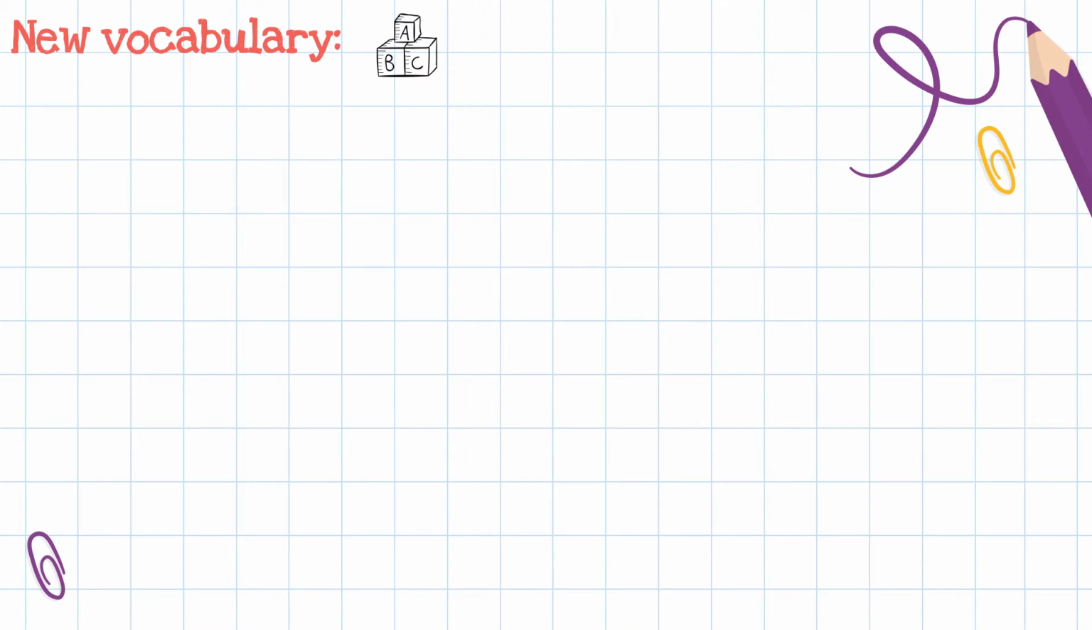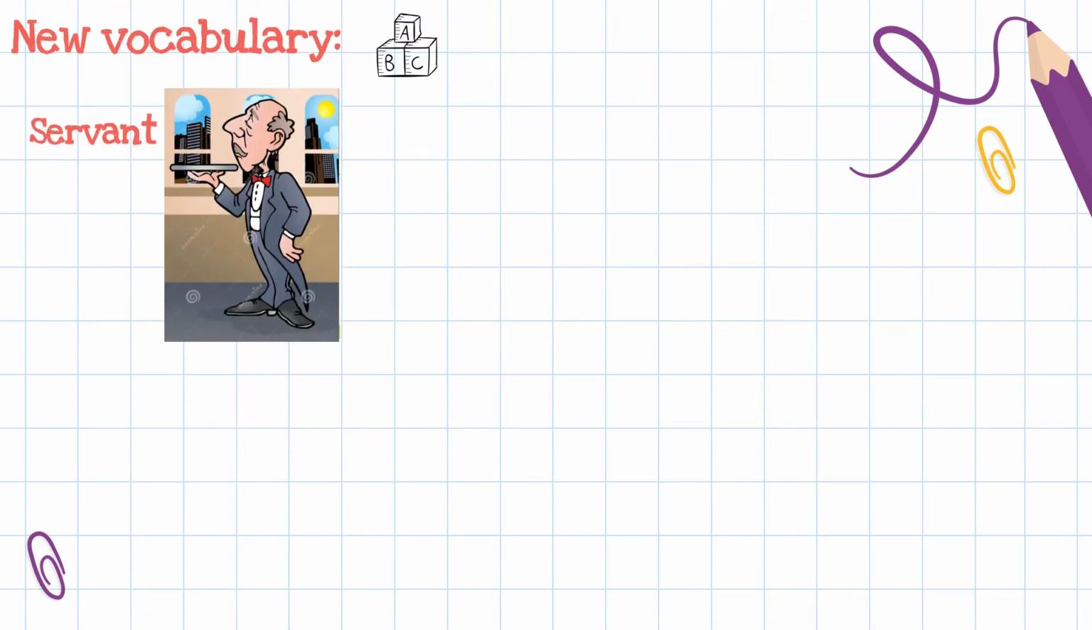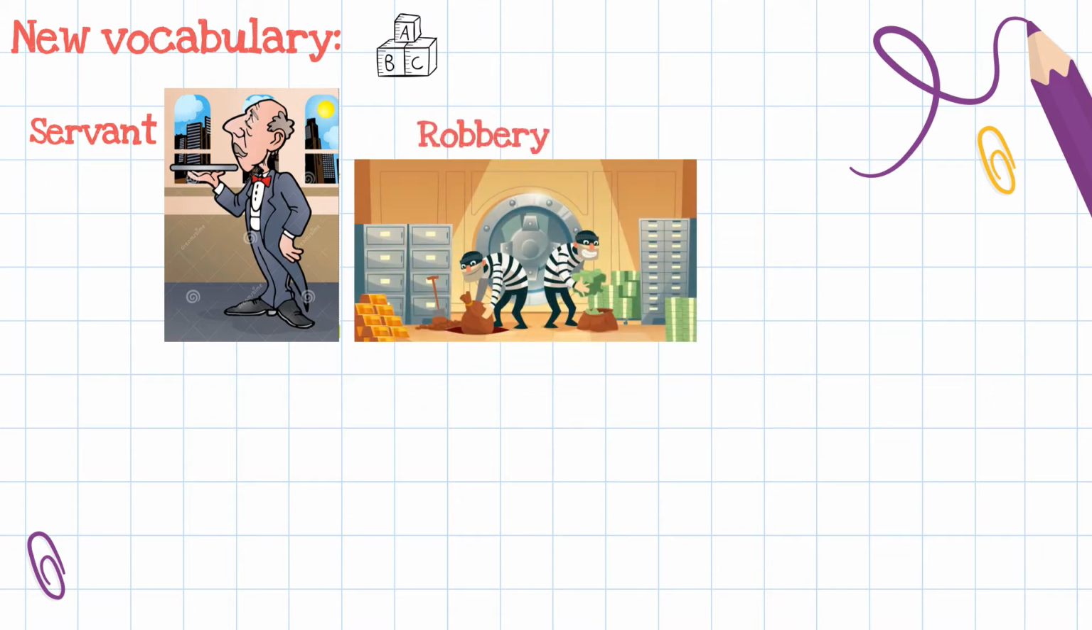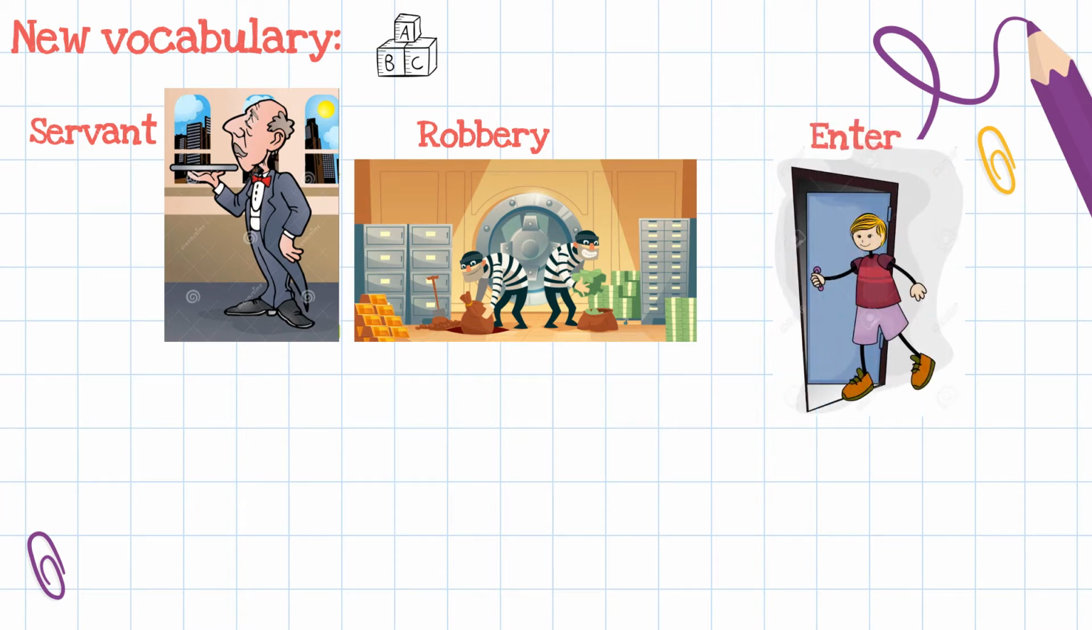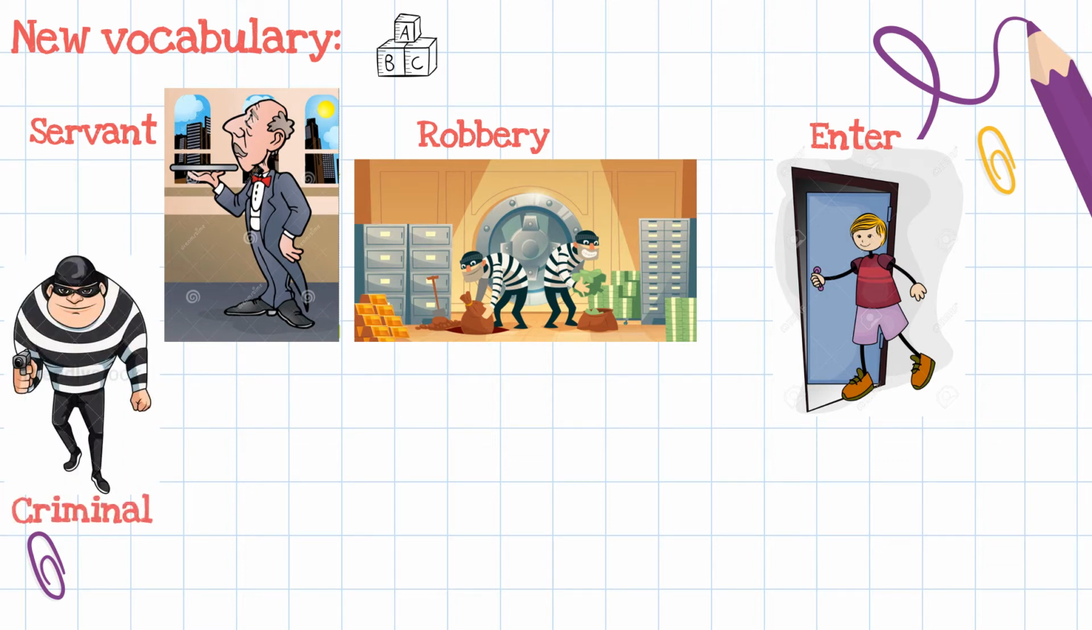Now let's talk about the new vocabulary in this text. Number one, we have servant. Servant is a person who cooks and cleans in a rich person's house. Number two, we have robbery. Robbery is the crime of stealing money or something expensive. Number three, we have enter, to come into a house or into a building. Four, we have criminal. Criminal is someone who does things against the law.